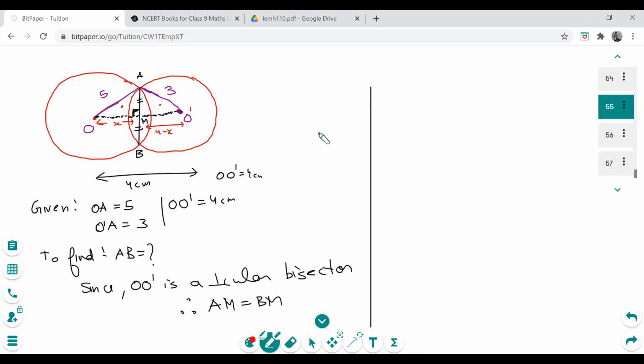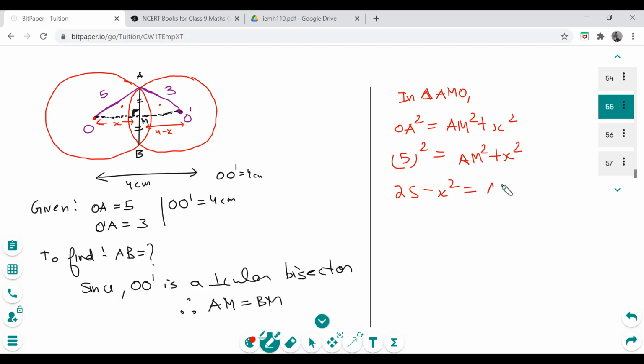Let's take triangle AMO very slowly and carefully. Hypotenuse square is equal to perpendicular square plus base square. That's OM square, that's x square. OA square is 5 square. And AM, I don't know, we will figure out AM square plus x square. So that's 25, x square goes to this side, and AM square is this guy. So AM square is this. Now use Pythagoras theorem in that one also and find out AM square.